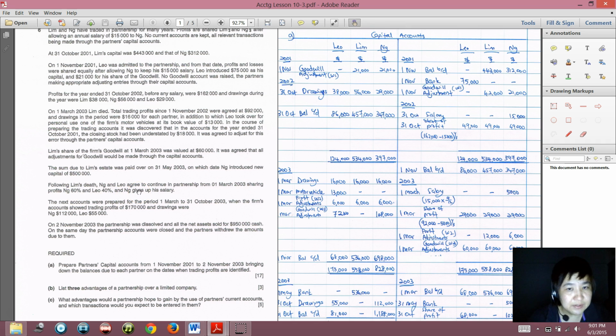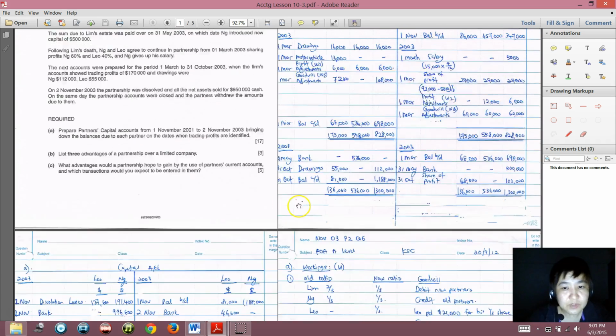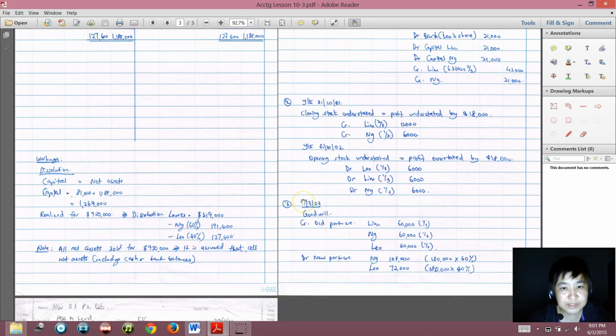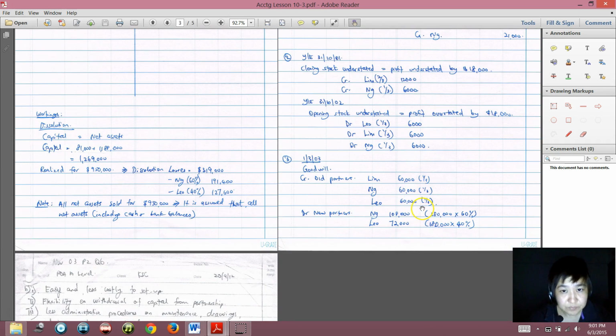I have this in the working. So look at here clearly. From 1 March 2003 onwards, Ng and Leo will share the profit 60% and 40%. So we credit the old partners for the goodwill in the old profit sharing ratio, which is all equally.